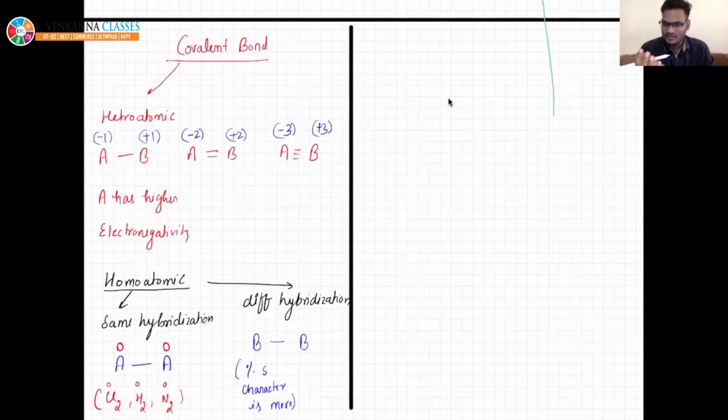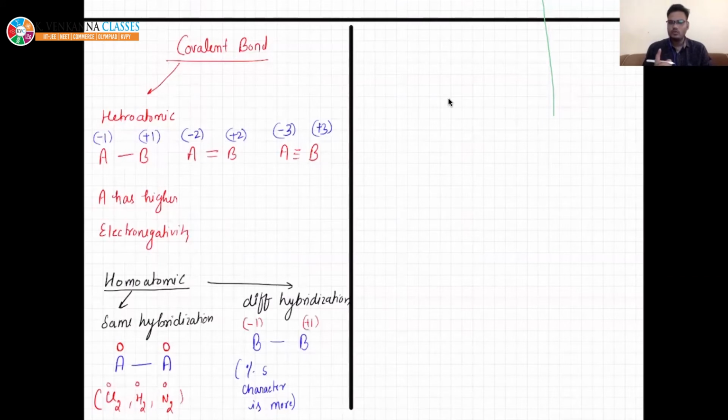When we cover chemical bonding, in that chapter we will discuss all this in detail, and I will re-explain it and take all these examples again. So if there are two elements with different hybridization, then the atom having higher percentage S character is more electronegative. I will write it there. So in this case, left B has more percentage S character, so it will get -1 and the other will get +1.